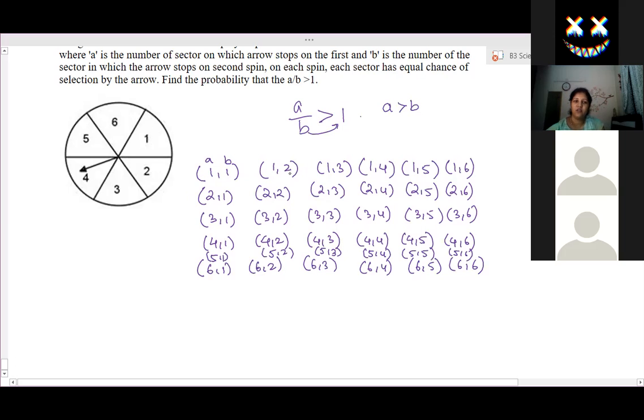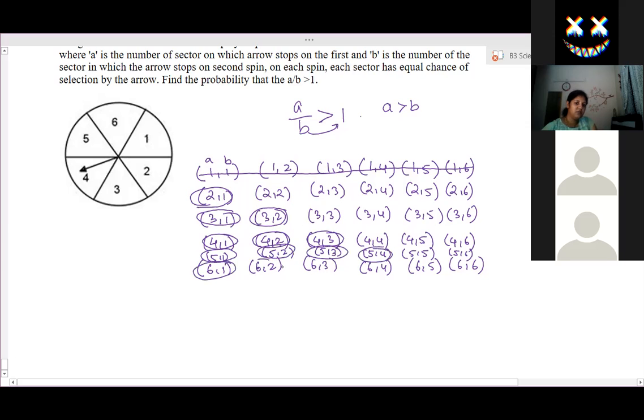So we can't count this one, because everywhere the 1 is less than 2, 3, 4, 5, 6. So here, this one is not possible. This is possible, this is possible, not possible. This is possible. First number is greater than second number. This one, 2 3 is possible.